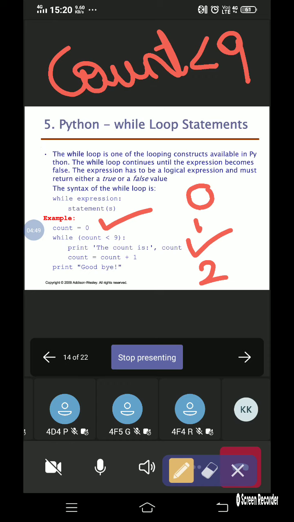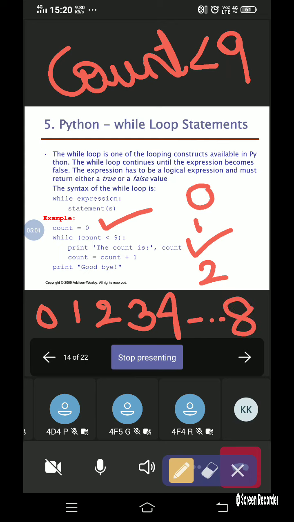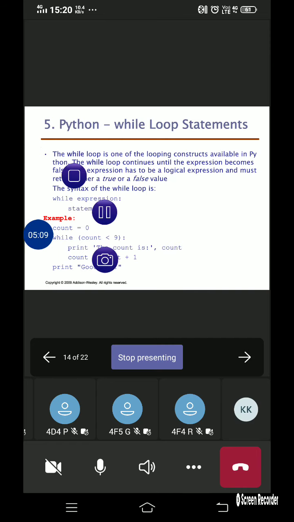So what will be the output of this particular program? It will print 0, then you will get 1, 2, 3, 4, and so on, up to 8. When the value of the count becomes 9, that is very very important here.